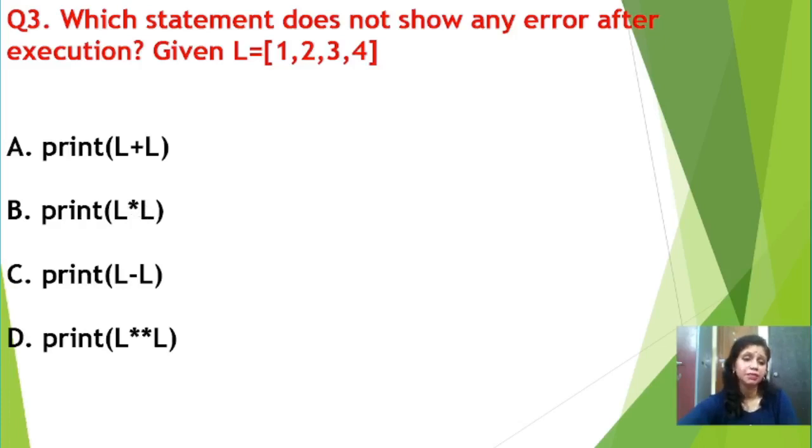That means you can repeat the elements of your list that number of times. But here both the operands are list type, so this one is not correct.